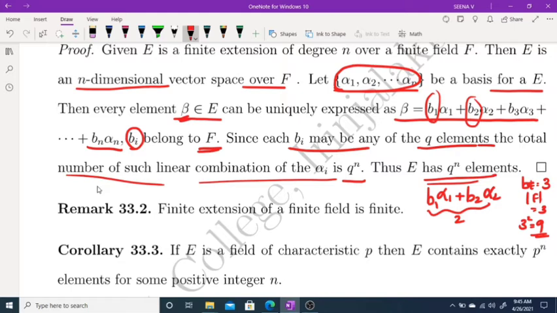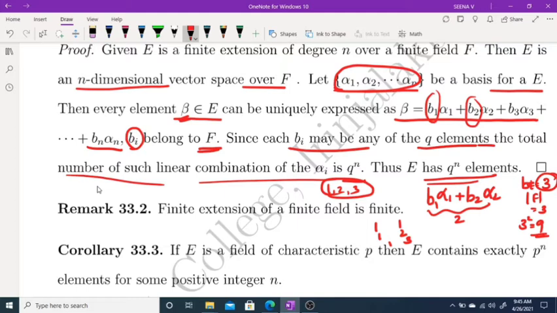So what about the combinations? For convenience, I am taking the elements as 1, 2, 3. The first part: b1 is 1 with b2 equal to 1, 2, 3.